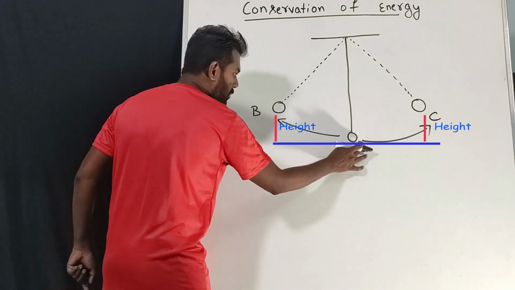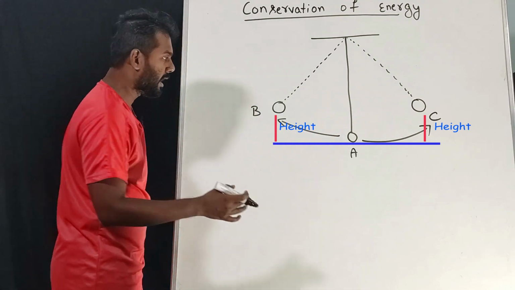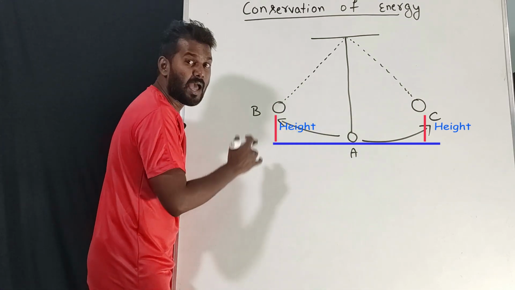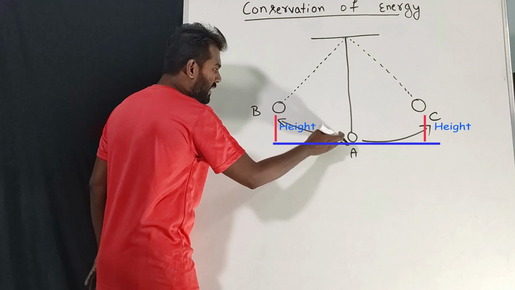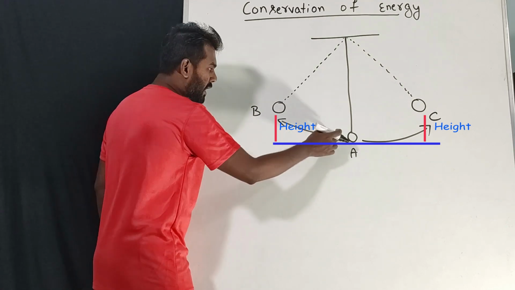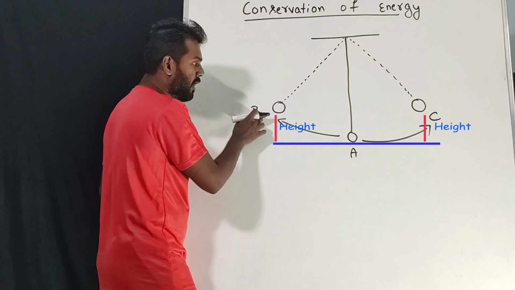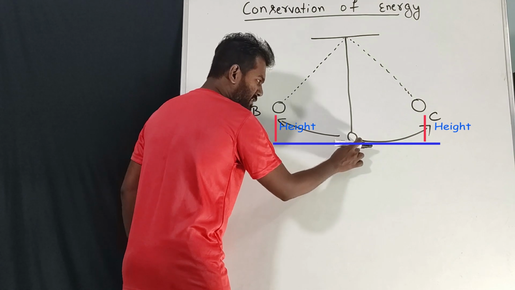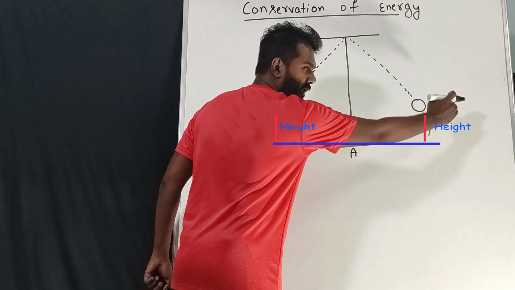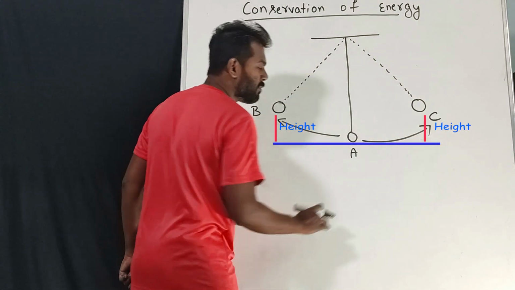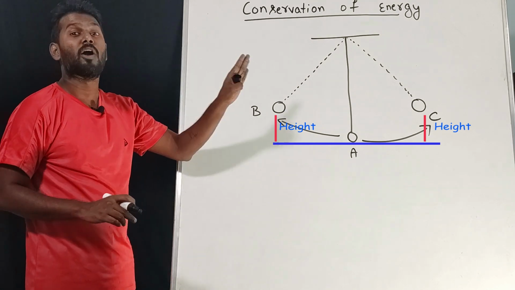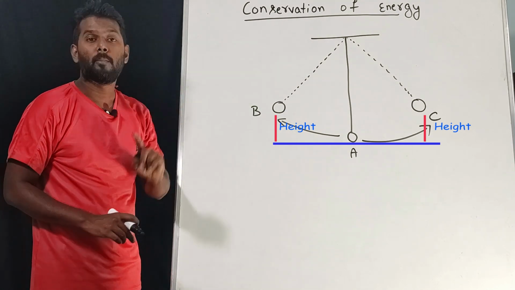From this point we are going to calculate the height. But at this point, what is the height? H will be 0. Whenever it starts moving, the height will keep on increasing. Once it reaches the same point, height will be 0. Again it goes this way, and again height will keep on increasing. This is how we calculate height when it comes to a pendulum.